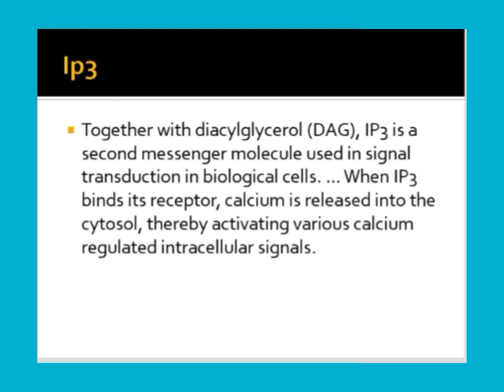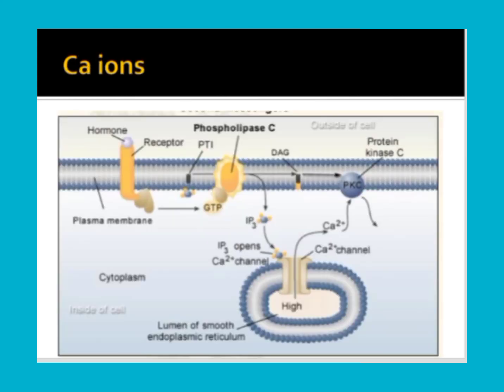Then again they will produce the cellular response. Here you can see calcium ions bind with the receptor, the channels are opened, and they enter and produce the cellular response. Along with that, you can also see IP3 and DAG. When they enter, calcium channels will be opened again, so along with the calcium, the signals will be produced.